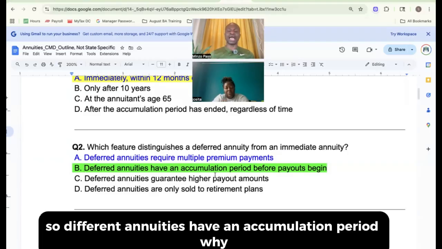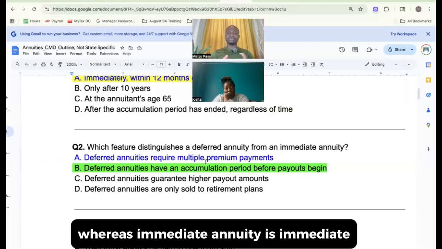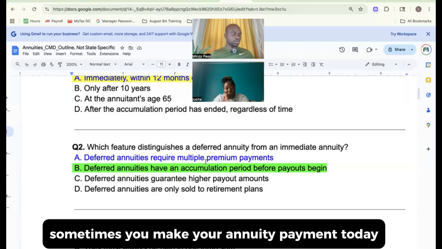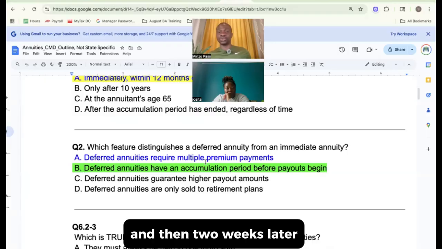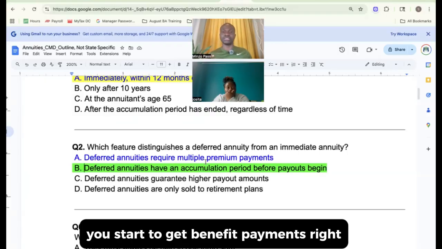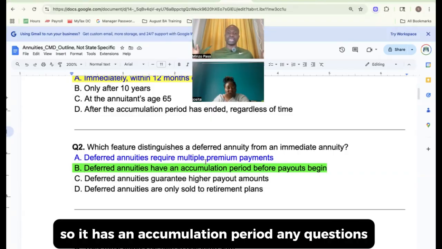So deferred annuities have an accumulation period. Why? Because they have at least 12 months, whereas an immediate annuity is immediate. Sometimes you open your annuity account today, and then 2 weeks later, you start to get benefit payments, right? But with deferred annuities, you have to wait at least 12 months, so it has an accumulation period. Any questions?